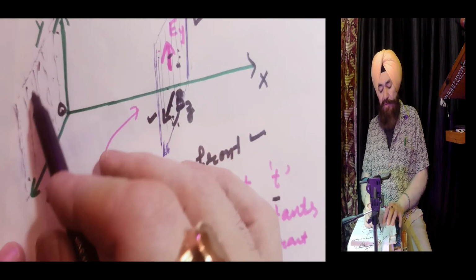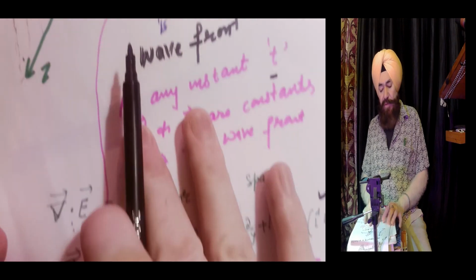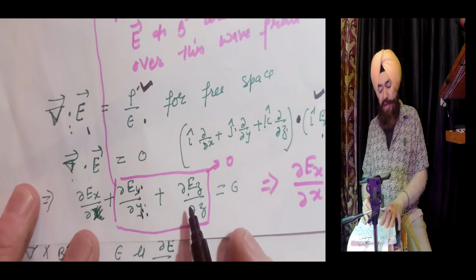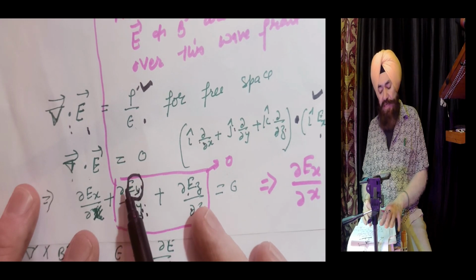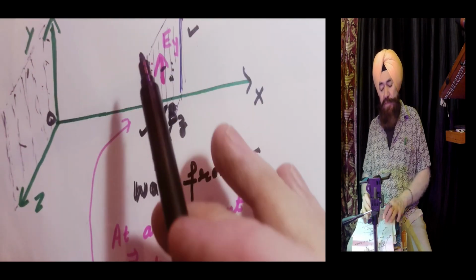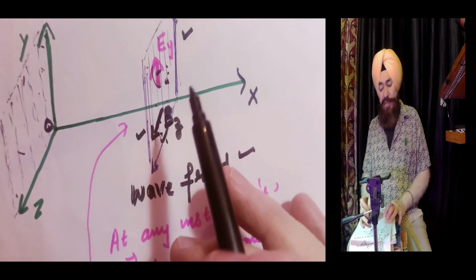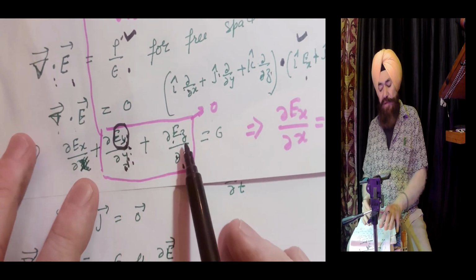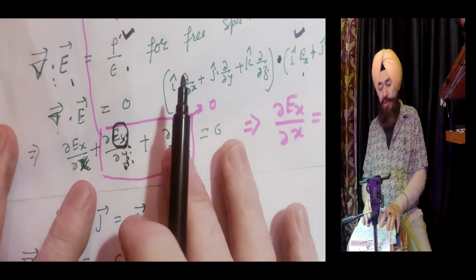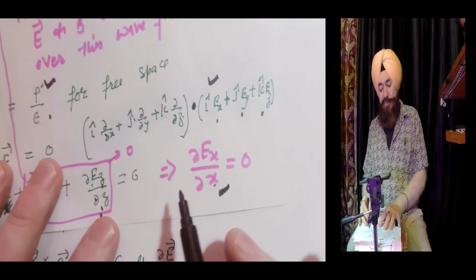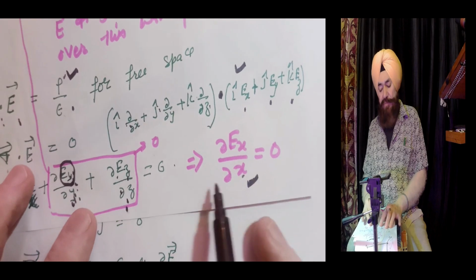They are in the yz plane, so they are independent of y and z. They will not change with y or z, because there is some fixed, constant value in y and z. What it implies: ∂Ex/∂x equals 0. This is our first equation. Remember.